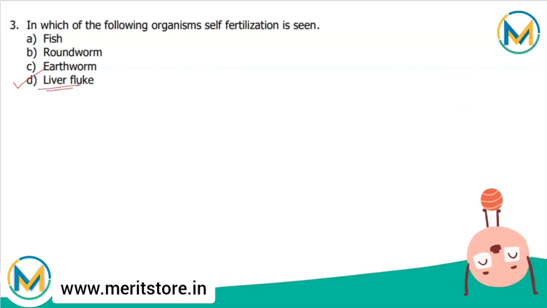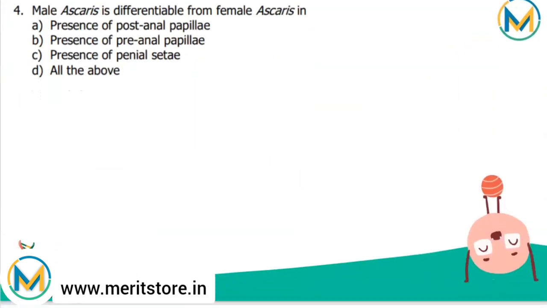Looking towards the next question, male Ascaris is differentiable from female Ascaris in whether the presence of post-anal papillae, presence of pre-anal papillae, presence of penial setae, or all the above. So now the male Ascaris is differentiable from the female Ascaris. The tail end of male Ascaris is characterized by the presence of numerous genital papillae on the ventral surface. So the tail is an important part.